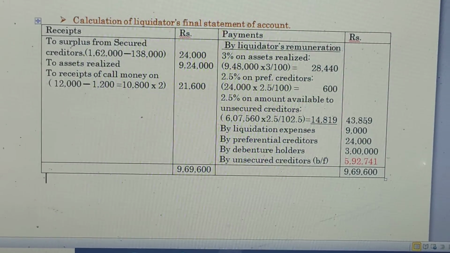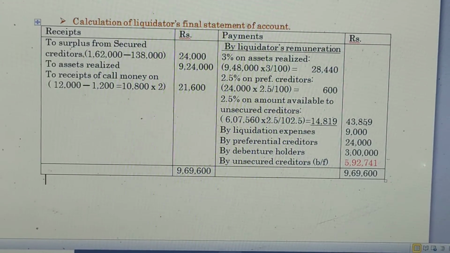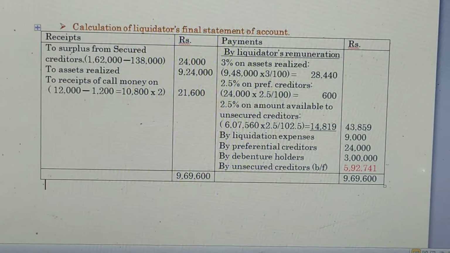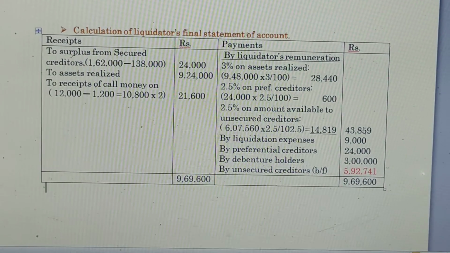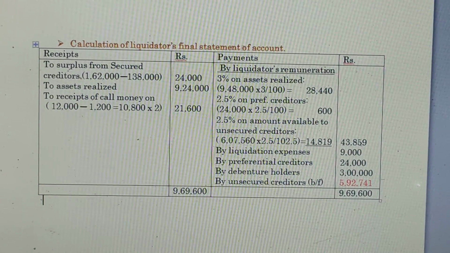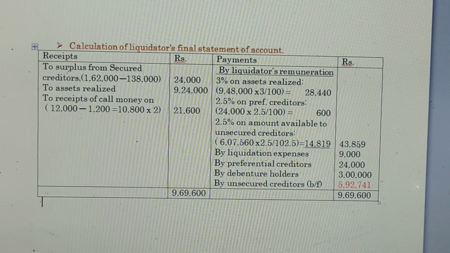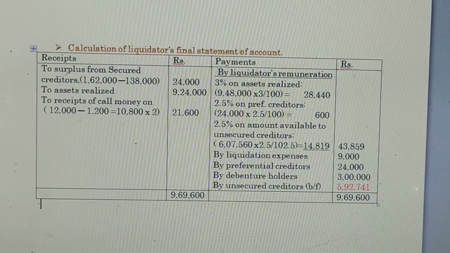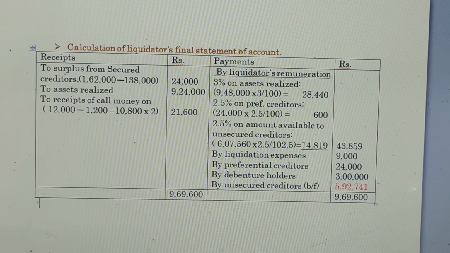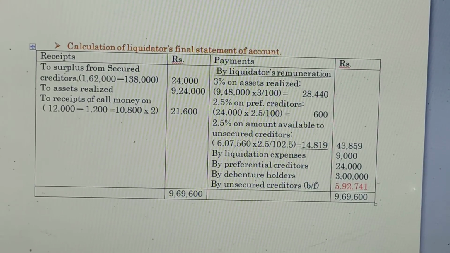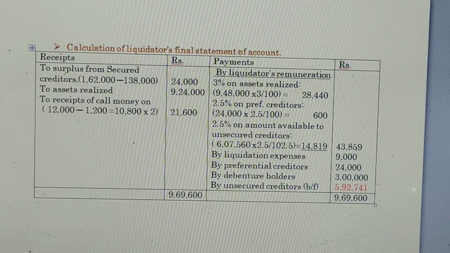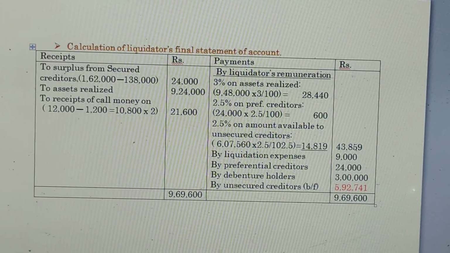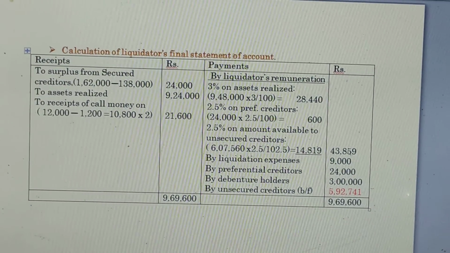After adjusting the calls in arrears of 1,200, we get 10,800 as the balance number of equity shares. So 12,000 minus 1,200 equals 10,800. We need to get only 2 rupees per share, so 10,800 multiplied by 2, we get 21,600. The total receipts side is 9,69,600.